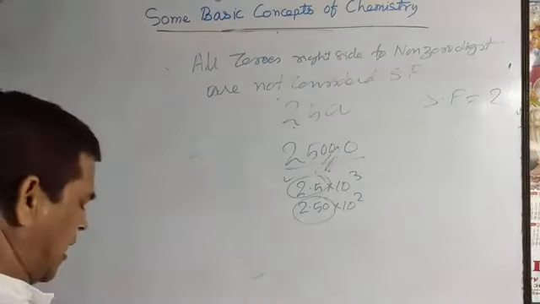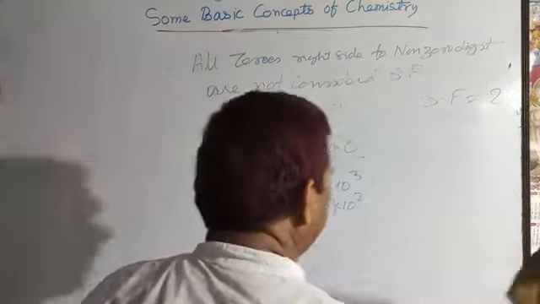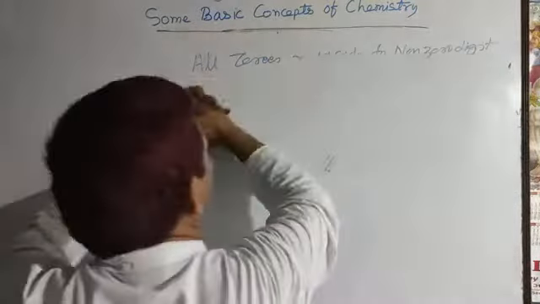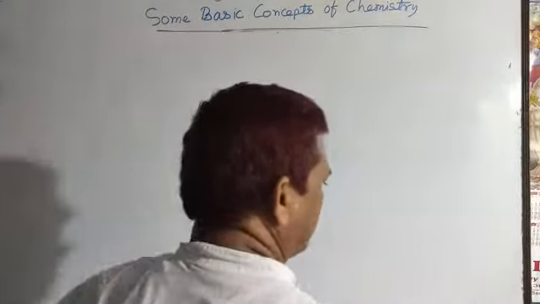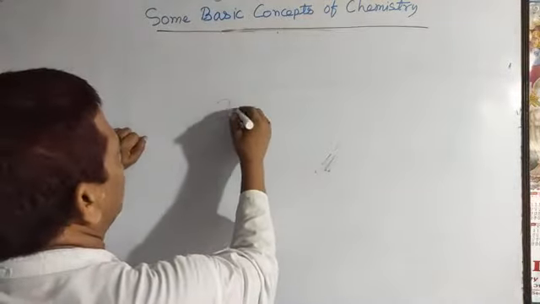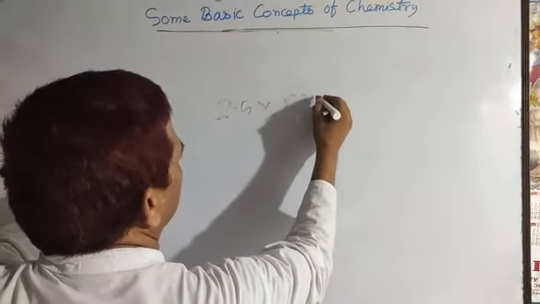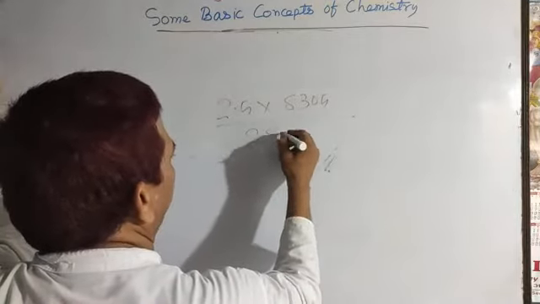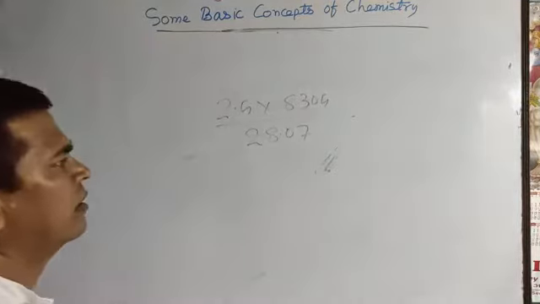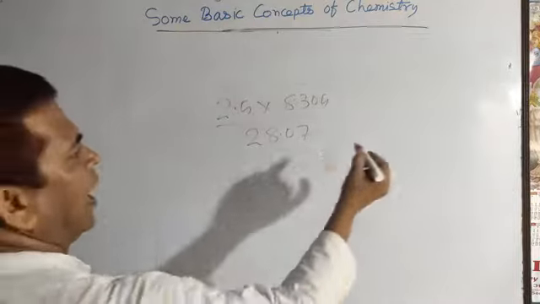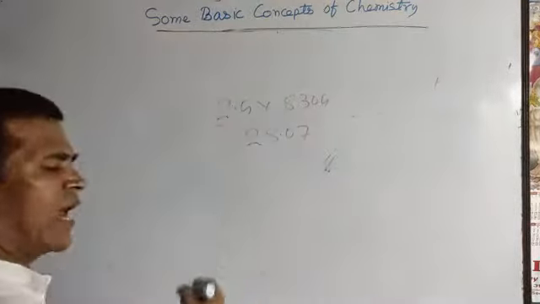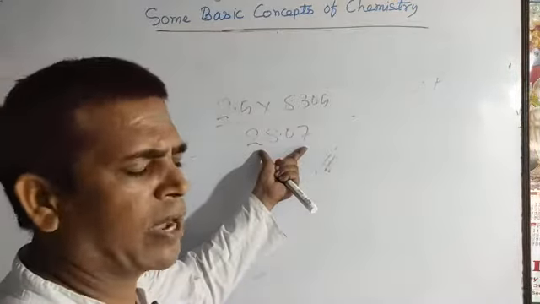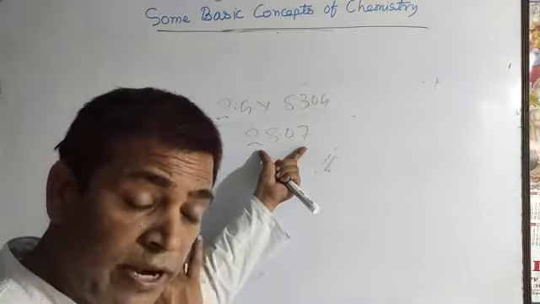And now the last rule: in any given expression having multiplication and division, you have to find the significant figures. For example, 2.5 into 8305 divided by 28.07. Suppose this expression is given and you have to find the significant figures. In that case, what do you do? You might multiply and divide and then find the significant figures, but you never do that.